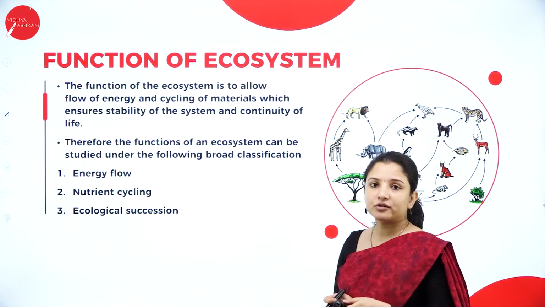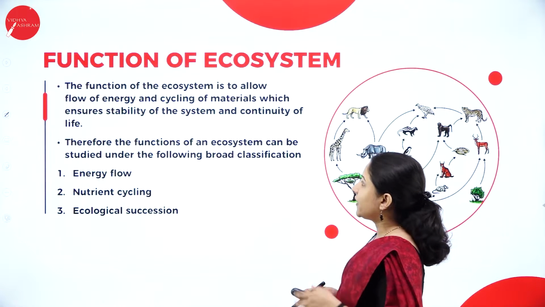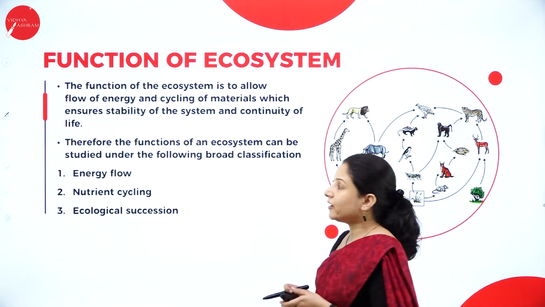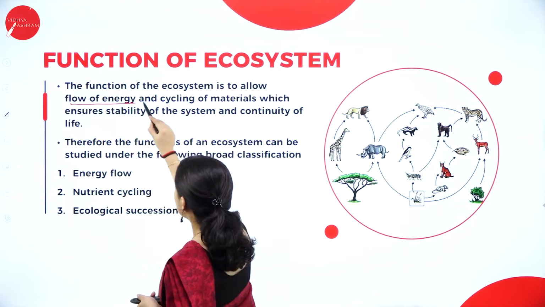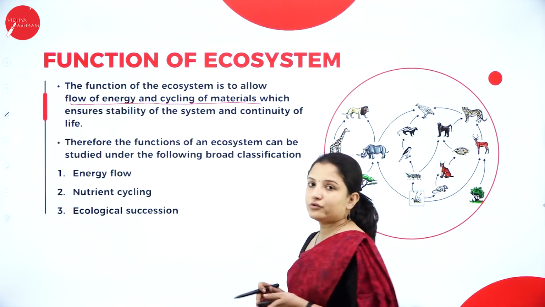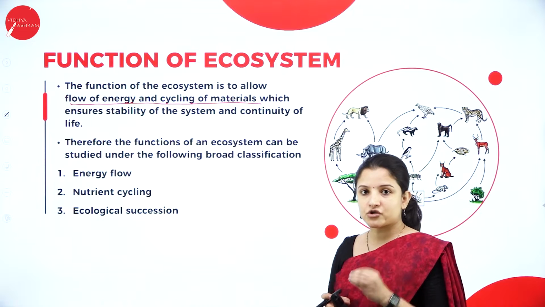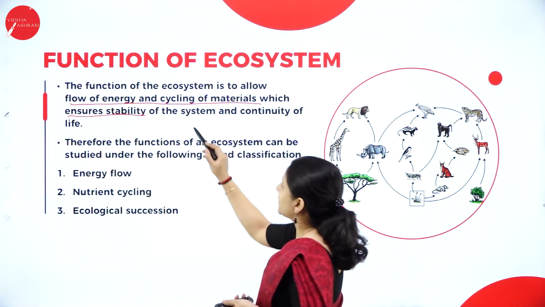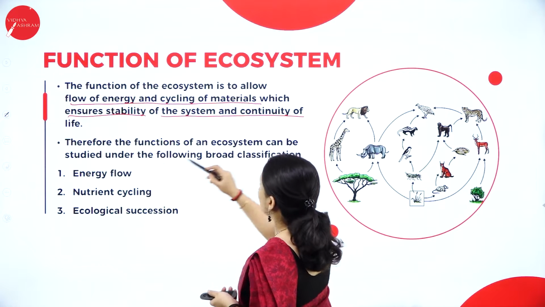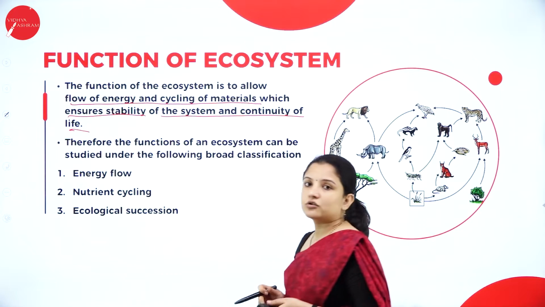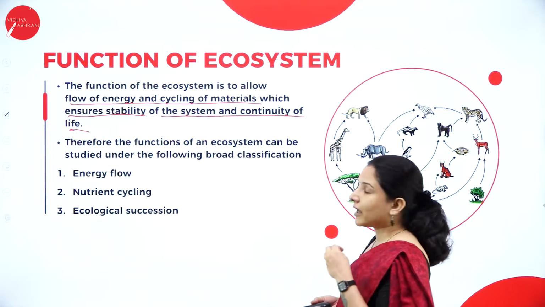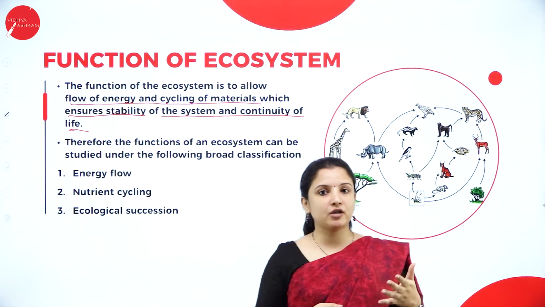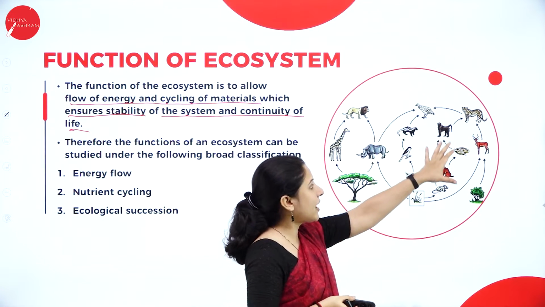So next, talking about the function of ecosystem. The function of ecosystem is to allow the flow of energy and cycling of materials or nutrients in order to maintain the stability of the ecosystem and continuity of life on this earth. So as I told you, for life to continue, a cycle or a web has to be formed like this,